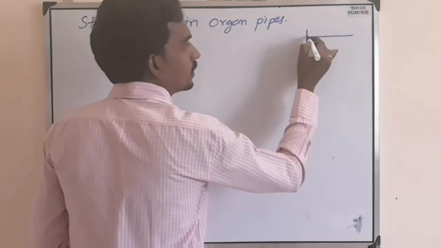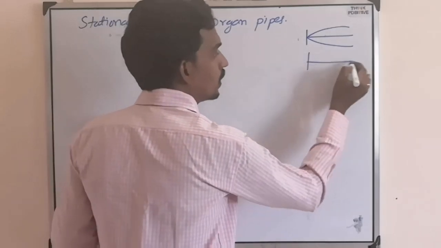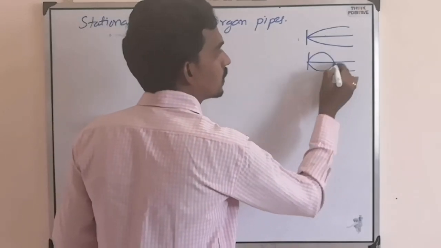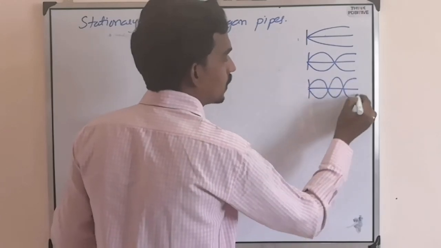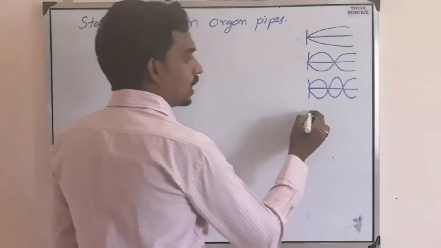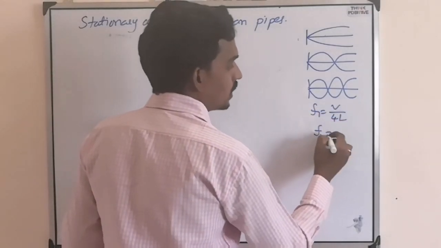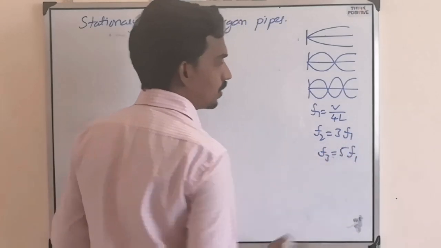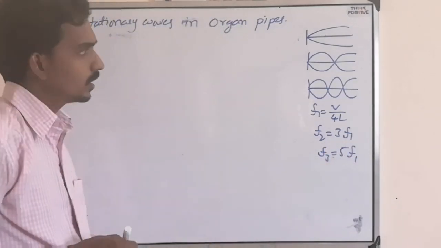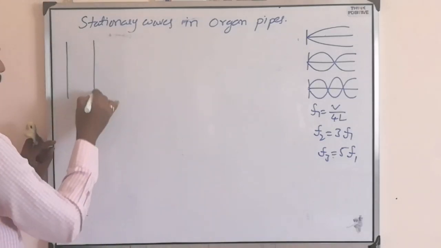Open string like this, first possibility, half loop, next possibility like this, next possibility like this, and so on. Fundamental frequency was V by 4L. Next one is 3 times F1. Next one is 5 times F1, so on. Now in a similar way, here if you consider closed pipe,